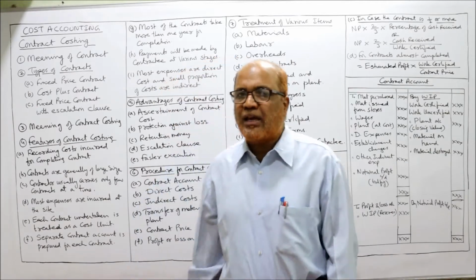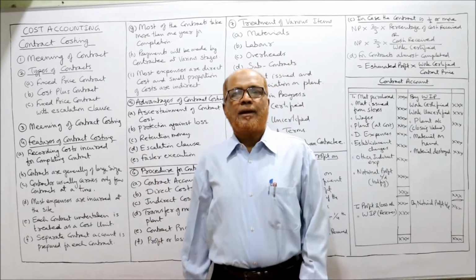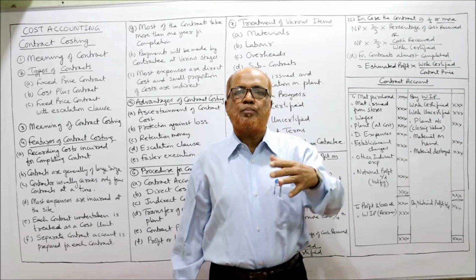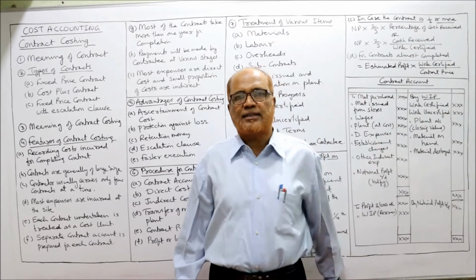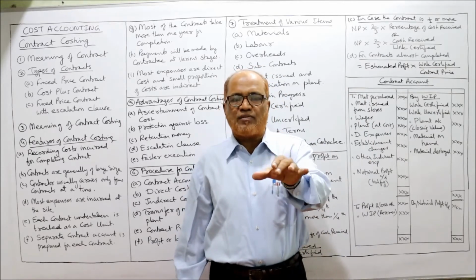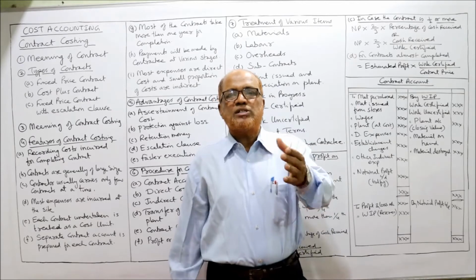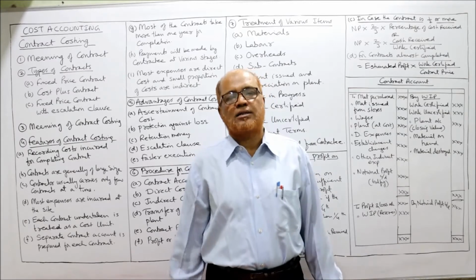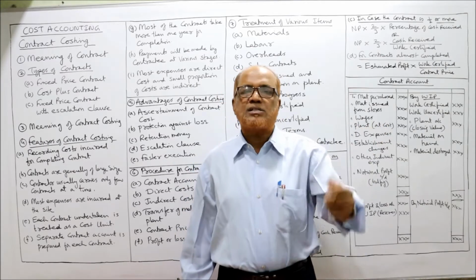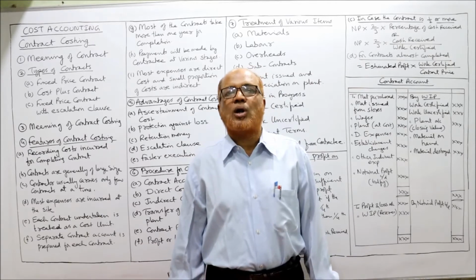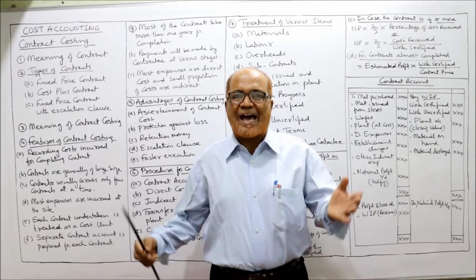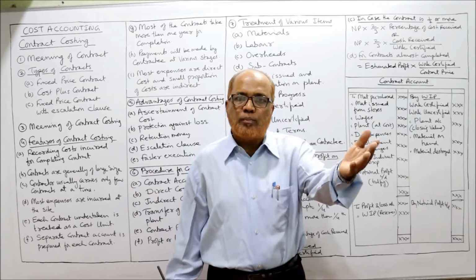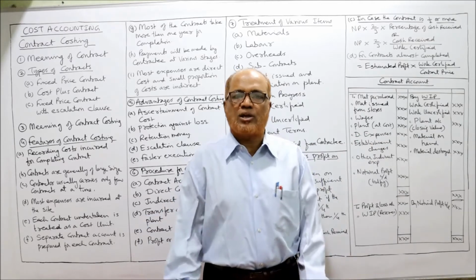So first of all, I am beginning with the meaning of the term contract. A contract is an agreement between two parties in which one party agrees to perform some work on behalf of the other party for a price during a specific period of time. The person who is performing, executing the contract is called the contractor, and the person for whom the work is being done is called the contractee. The contractor is the person who is executing the work, whereas the contractee is the customer for whom the contractor is performing or executing the work.